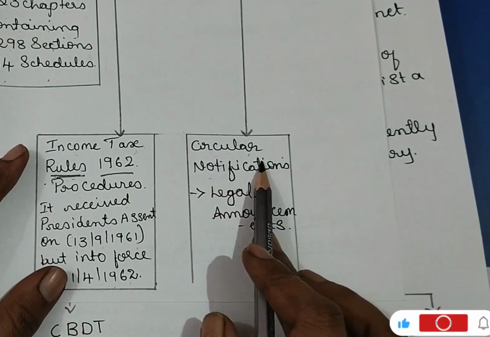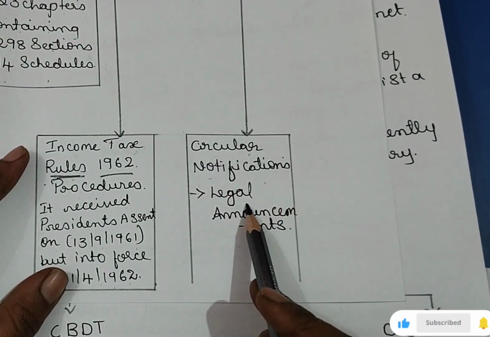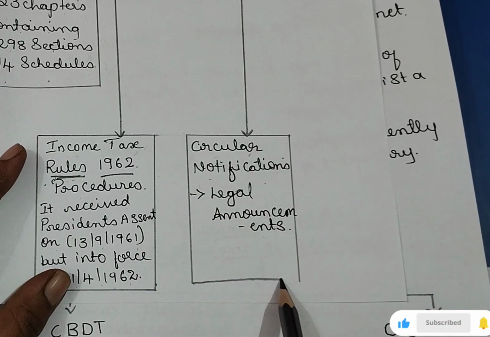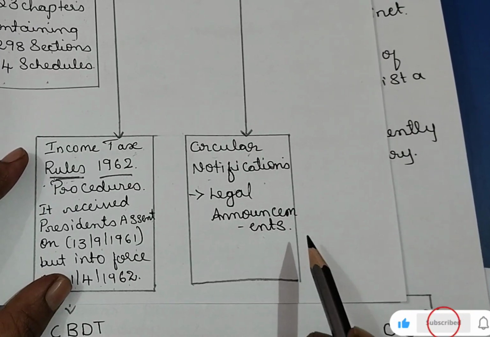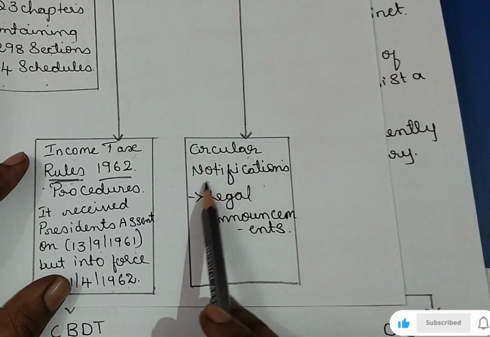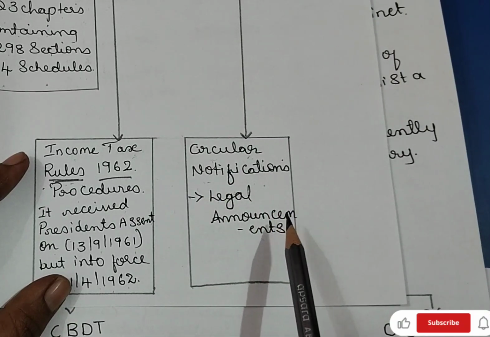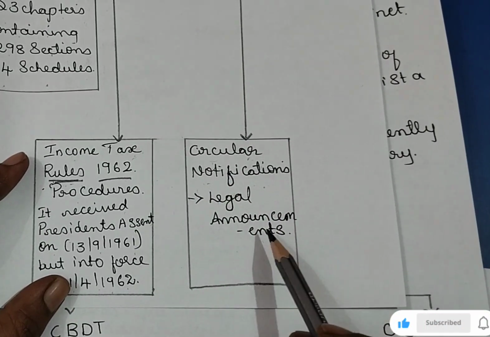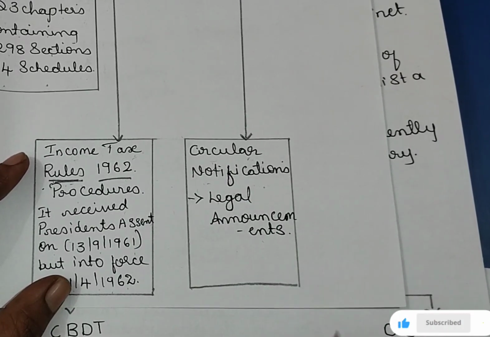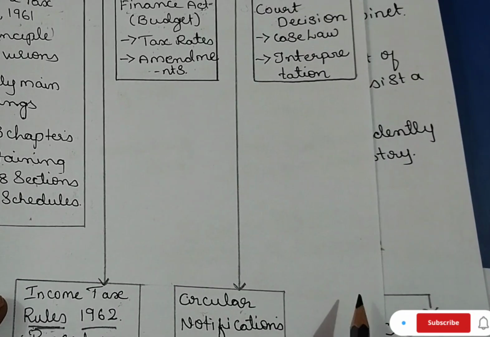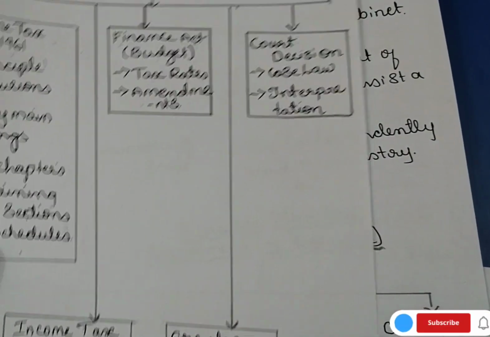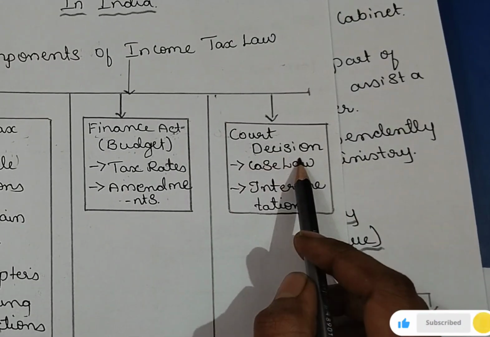Then circulars and notifications. These are the legal announcements. If I come and say the tax rate has been changed, do you agree? No. The circular and the notification should be issued. And if I issue a notification or a circular, is it possible? No. The concerned department should issue it. So we will also understand which department is concerned with issuing these notifications and circulars, right? Court decisions.